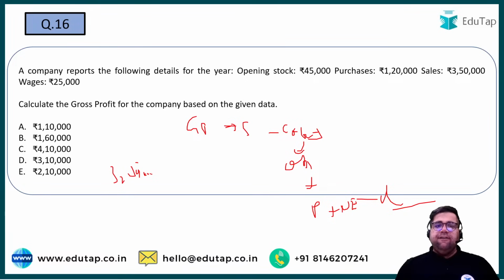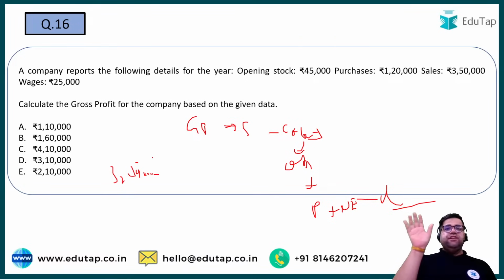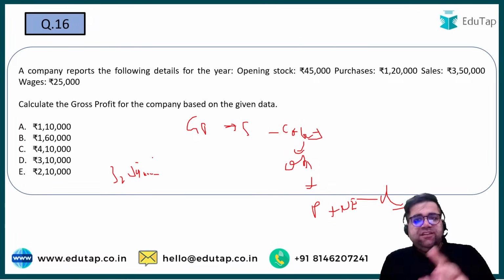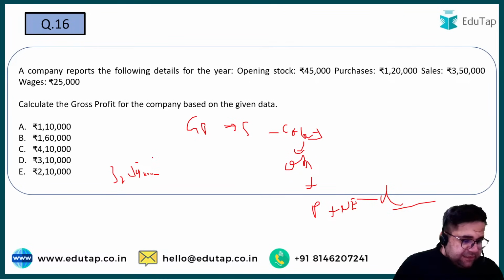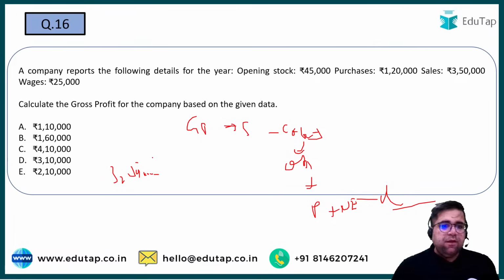So sales they have given you directly, so it will be 350. It will be 350 minus COGS. COGS is opening plus purchases. So 45 plus 120 is 165. 165 plus wages. Wages is a direct expense, right? So 165 plus 25 you have to do and deduct it from 350. Deduct it from 350. 16th, B or E?